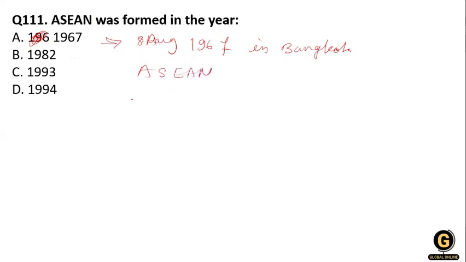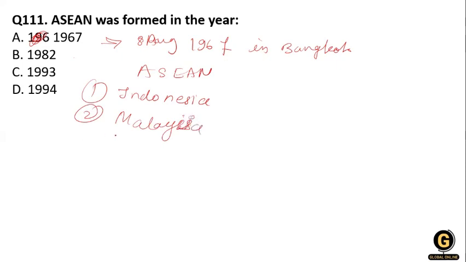The first one is Indonesia. Second, Malaysia. Third, Philippines.